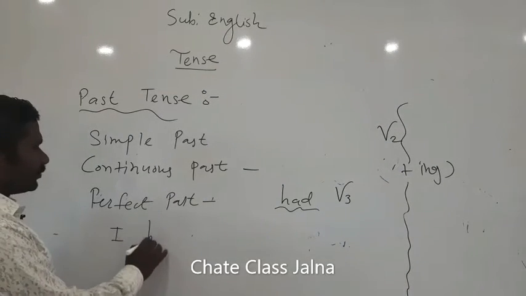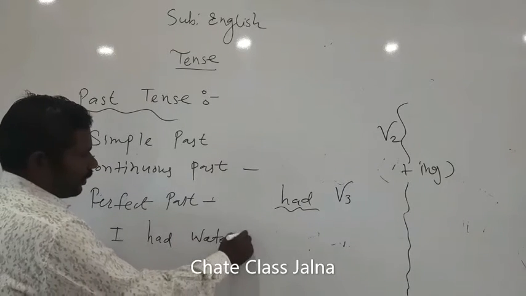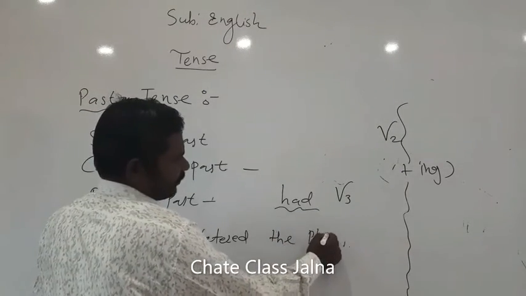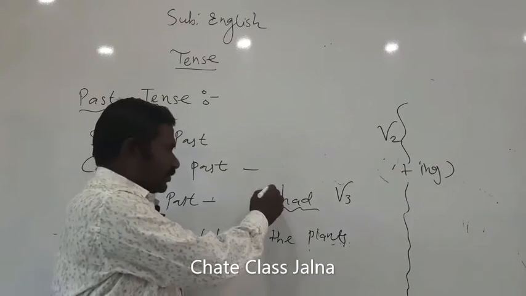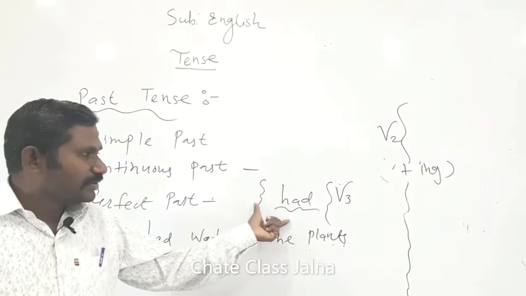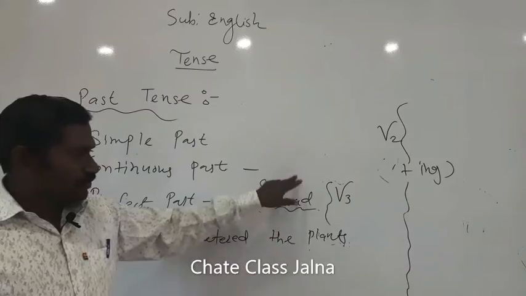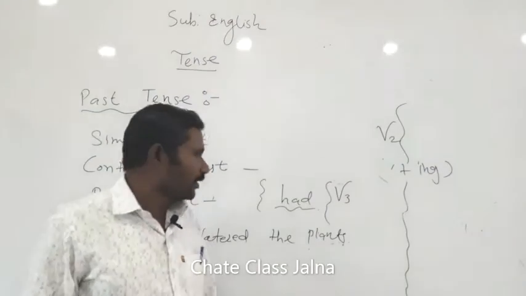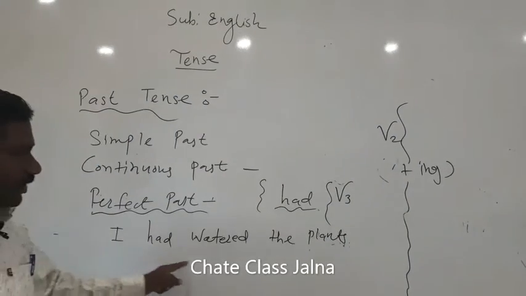I had watered, as it is perfect, we use the verb's third form: I had watered the plants. It doesn't matter whether pronouns are singular or plural; simply we put had and the verb's third form. Likewise, we can say that the action in the past was already completed. I had watered the plants.